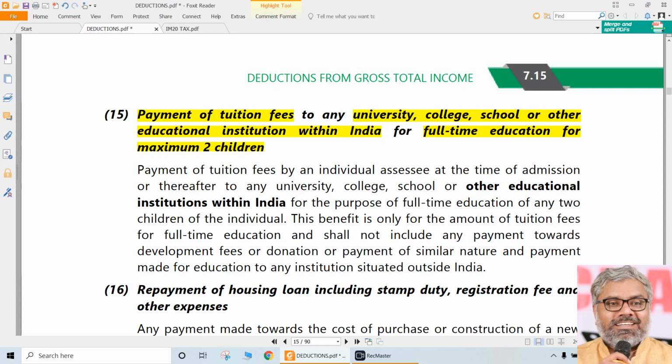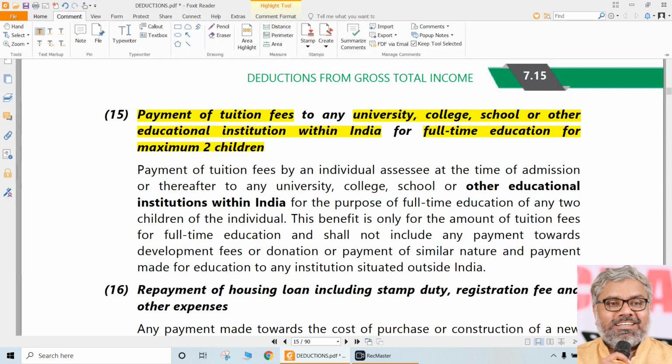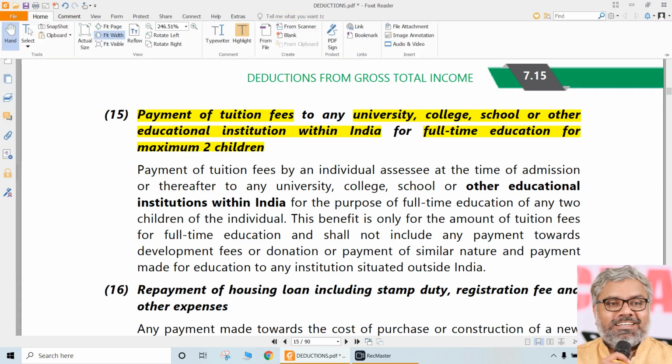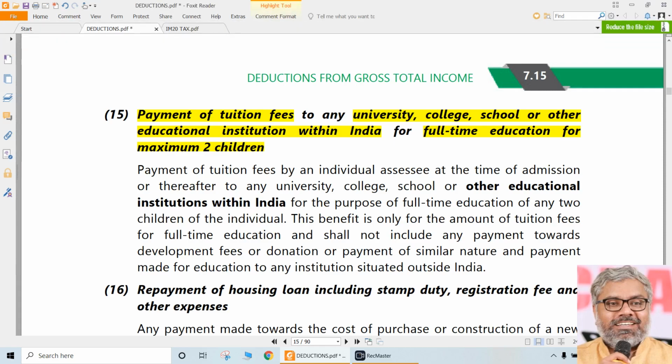And a deduction can be given only up to a maximum of 2 children. Which two, we don't care. SC can claim the maximum fees, whatever he pays. That's not a problem. But maximum 2 children only are eligible for this deduction. And most importantly, that education institution should be within India. Within India is the very crucial point here that should definitely be remembered. And full-time education is another word that should also be remembered. That's it. These are the conditions.